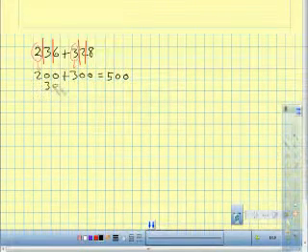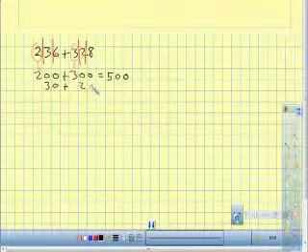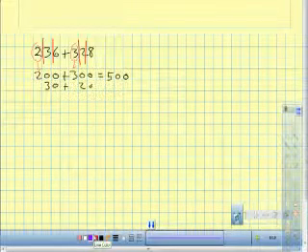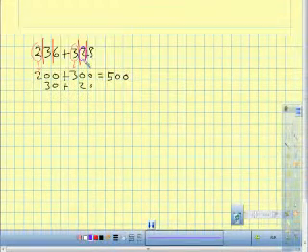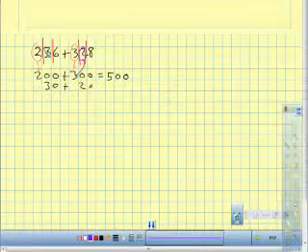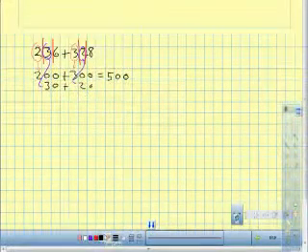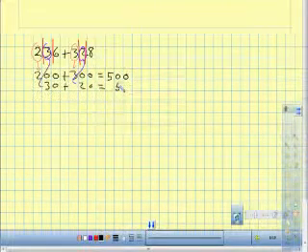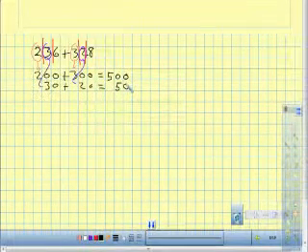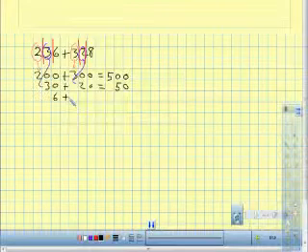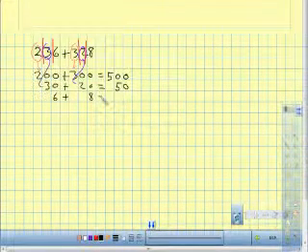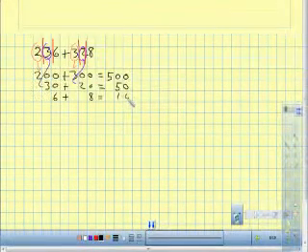I've got 30 plus 20, and they're coming from there and there. And 30 and 20 equals 50. And then I've got 6 and I've got 8, and that equals 14.